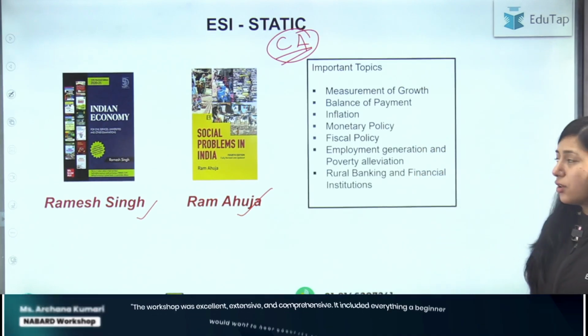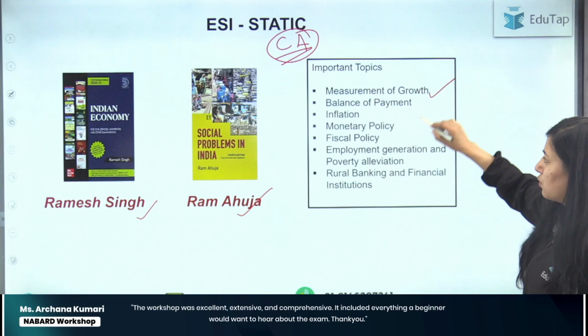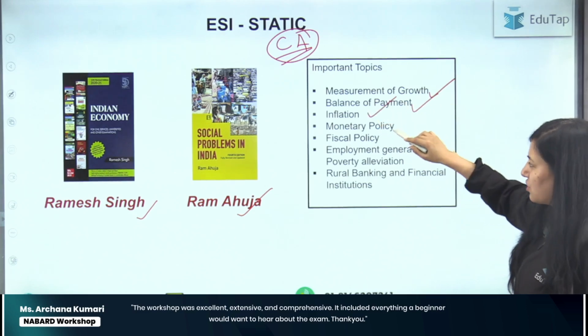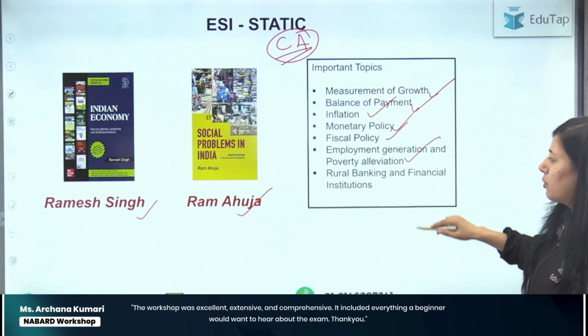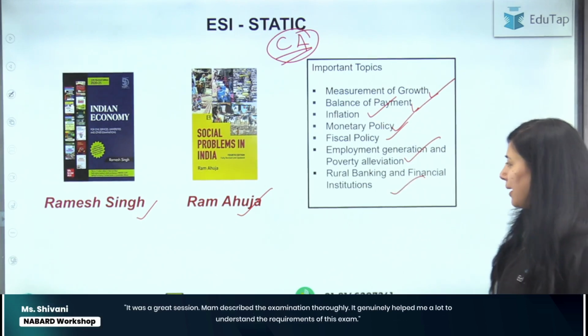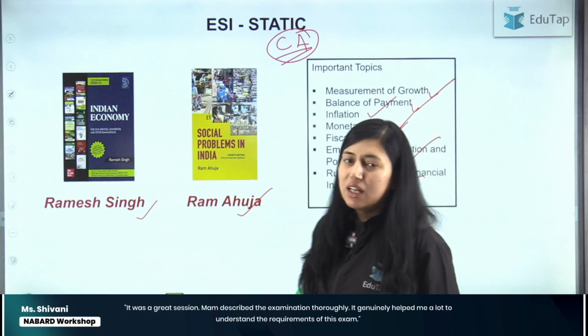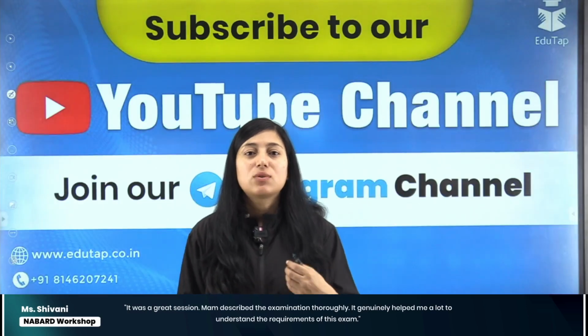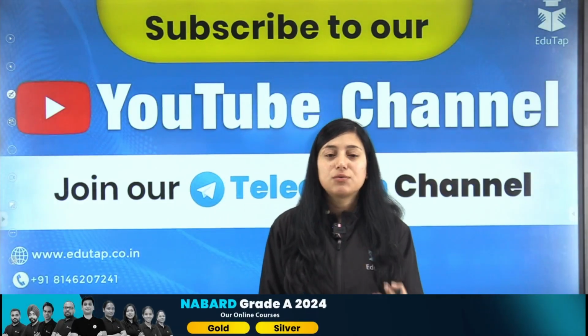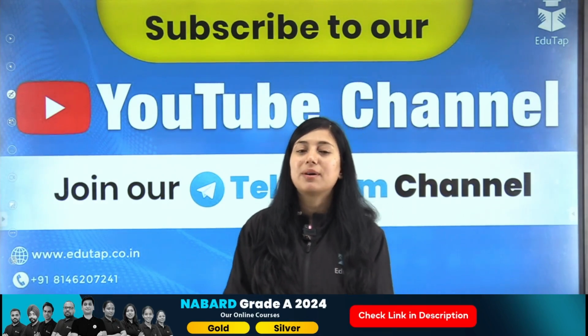Now talking about the important topics. So important topics are measurement of growth, balance of payment, inflation, monetary and fiscal policy, employment generation and poverty alleviation, rural banking and financial institutions. Okay, so these are the books that you can refer to for the preparation of the NABARD Grade A exam.